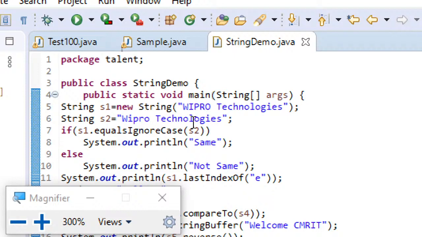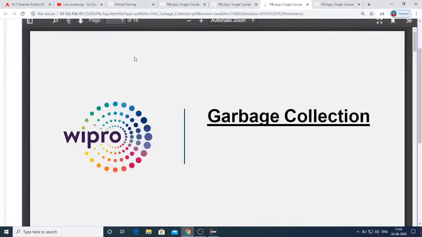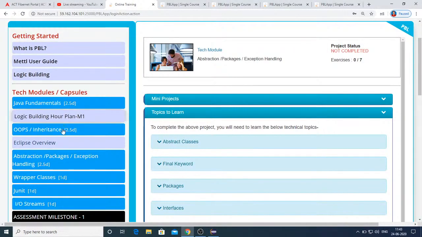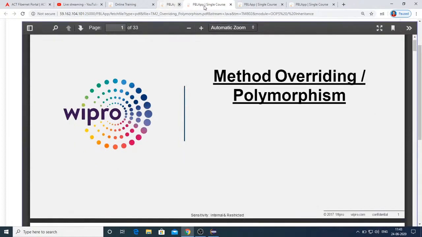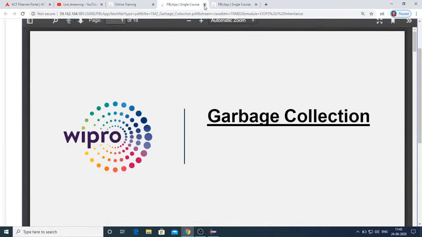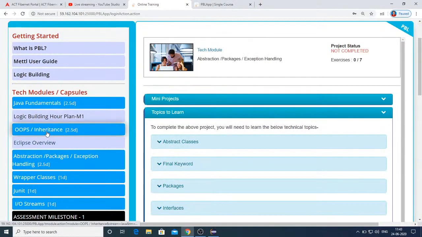Okay, since it's already exceeding 1 hour, let's break here. And as I said, what we'll do tomorrow is, here we have completed the OOPs or inheritance concept, because we have covered classes and objects. We have seen abstraction, encapsulation. We have covered inheritance, and we have covered overloading and overriding as part of polymorphism, and then we have covered garbage collection in today's class, and string and string buffer just now we completed. So with this, the OOPs or inheritance concept is completed.